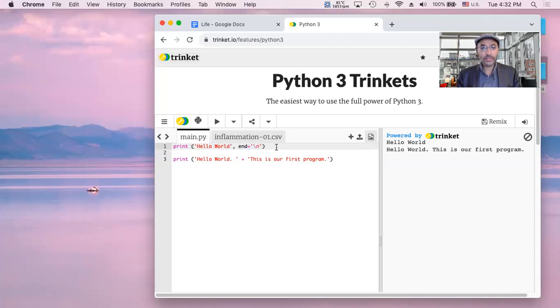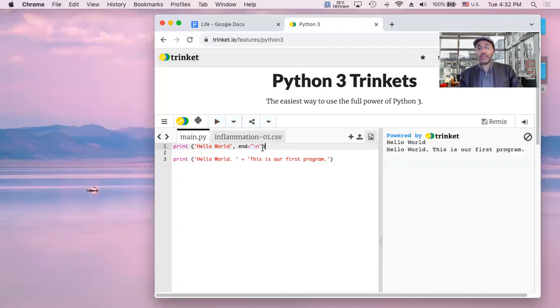All right, let's see if we do it this way. Oh, that's right. Okay, so I think this is what it is. If I add a comma after hello world, space, and I write end equals single quote \n, and then close quote, and I push play, it does not add a new line.